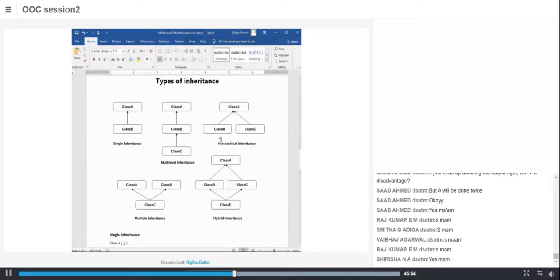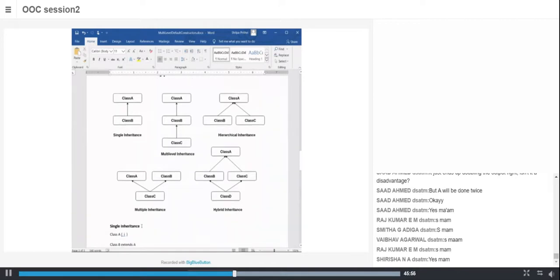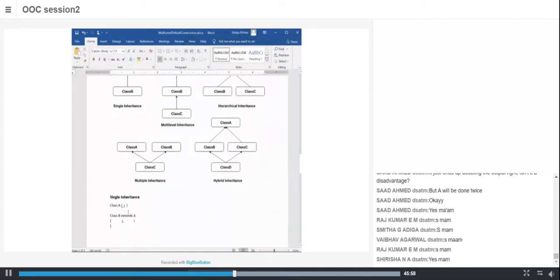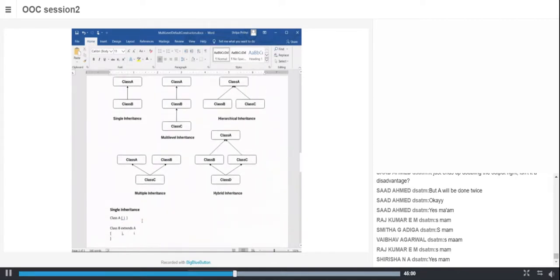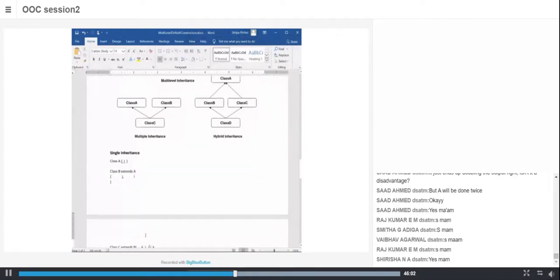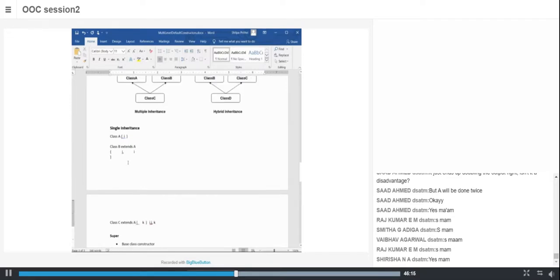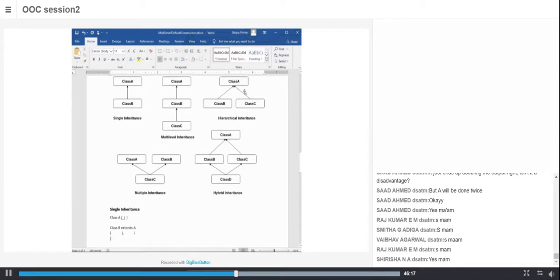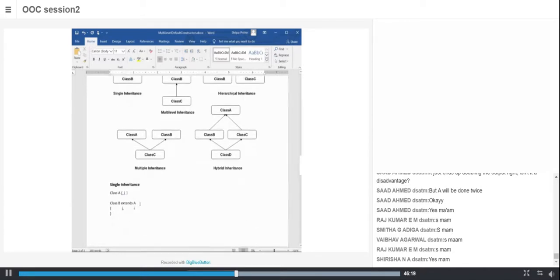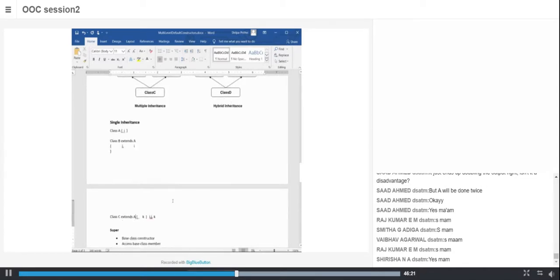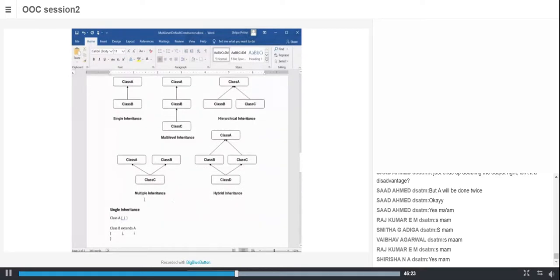Then you have hierarchical inheritance. Hierarchical inheritance means class A, class B extends A, and here I can write class C extends A. Fine. So this is hierarchical inheritance: B extends A and C also extends A. Then you have multiple inheritance.